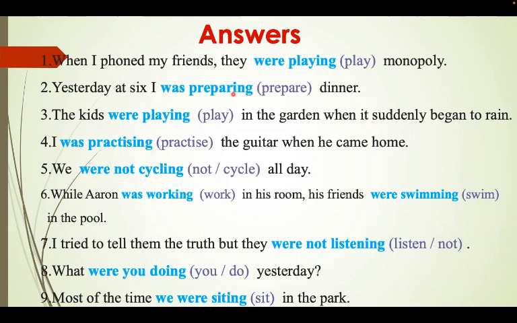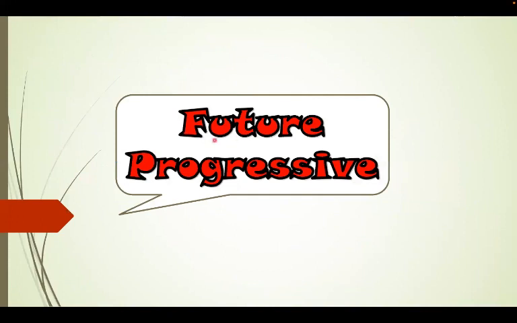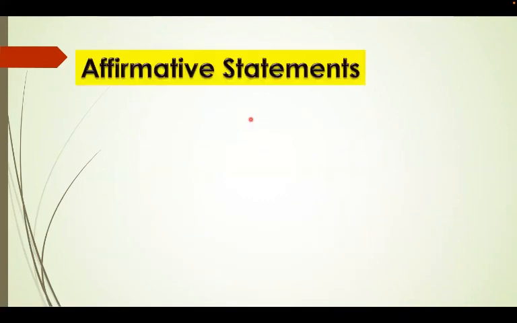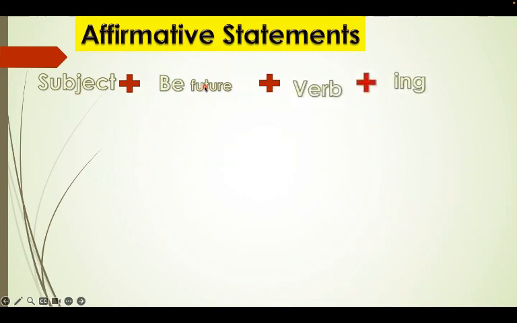So now we're done with the present continuous and the past continuous. Okay, now let's do the last part, which is the future continuous. Future continuous or future progressive. First, let's have a look at the structure or the rule in the affirmative statement. So subject plus verb to be in the future plus verb plus ing. So here, as you can see, the structure doesn't change.